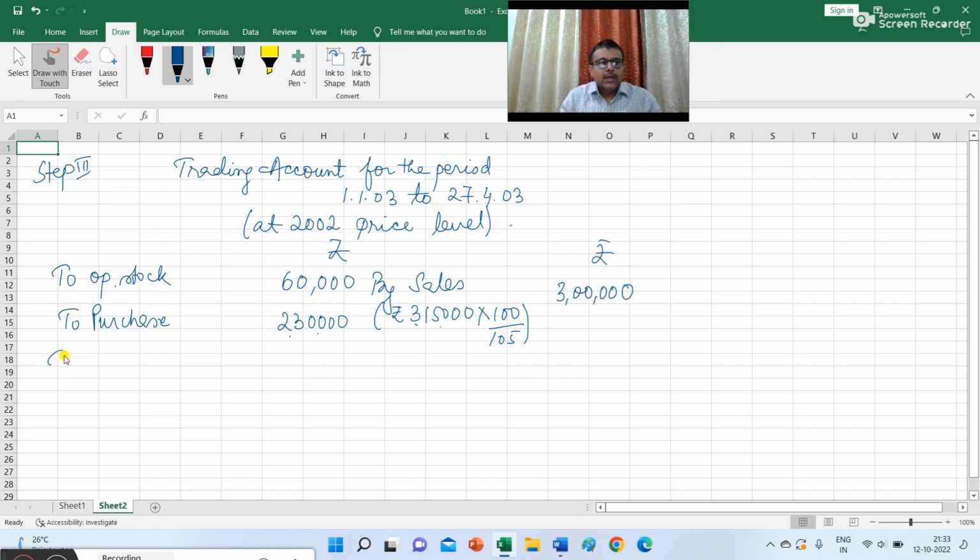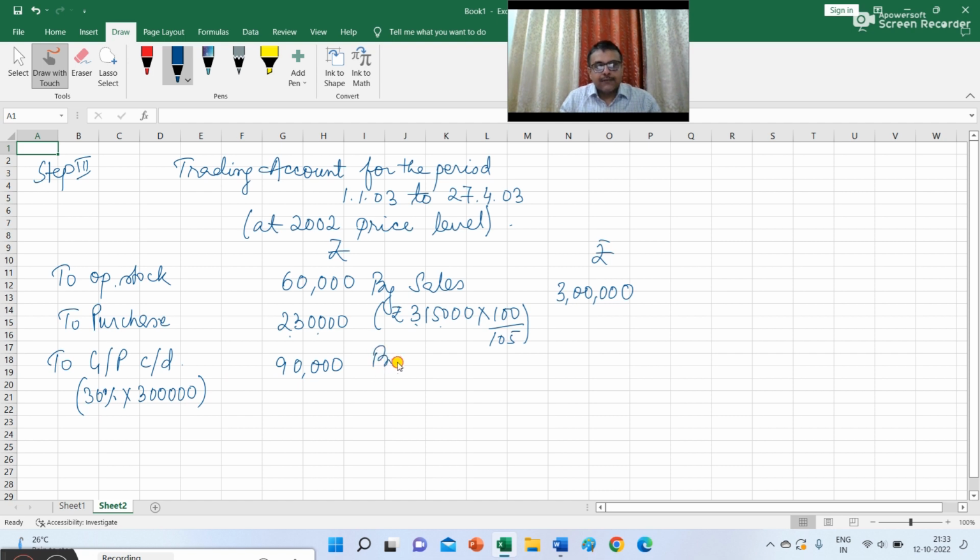Now you have already calculated the rate of gross profit. Now you have to apply the gross profit rate here to determine the amount of gross profit for the current year. So this will be 30% into the sales for the current year, that is rupees 3 lakh. So you will get 90,000.